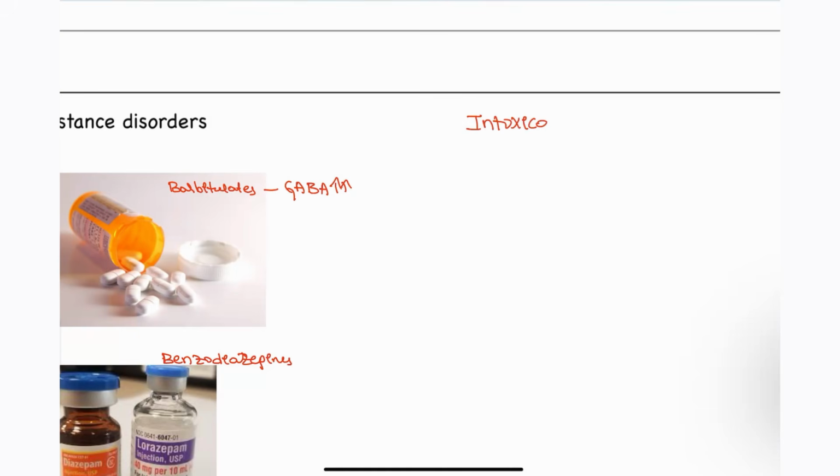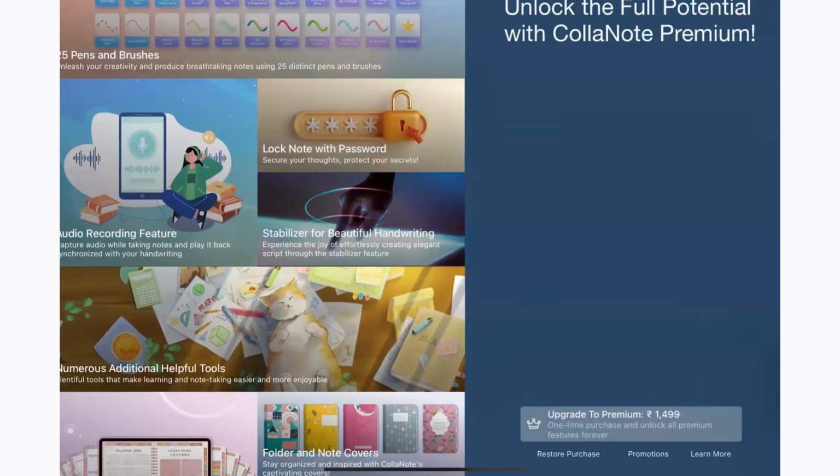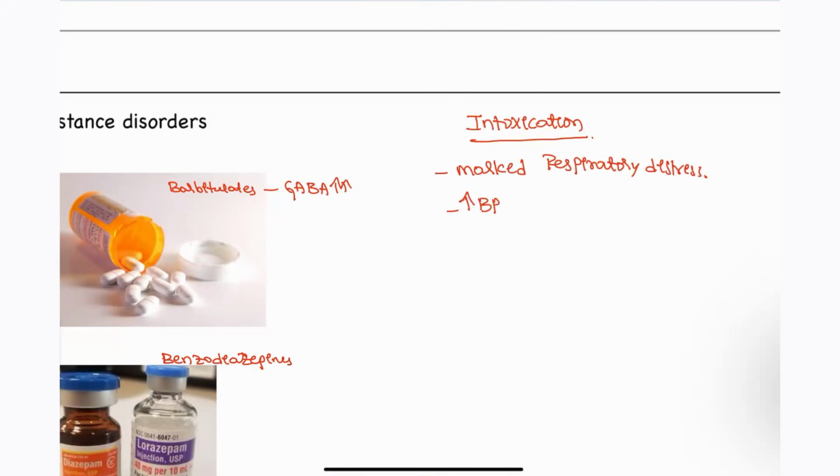So intoxication with the barbiturates, how is it going to be presented? The patients will be having marked respiratory distress. Okay, marked respiratory distress will be seen in this patient, right? There will be increased blood pressure and respiratory distress for this patient. You are going to see that in the intoxication.